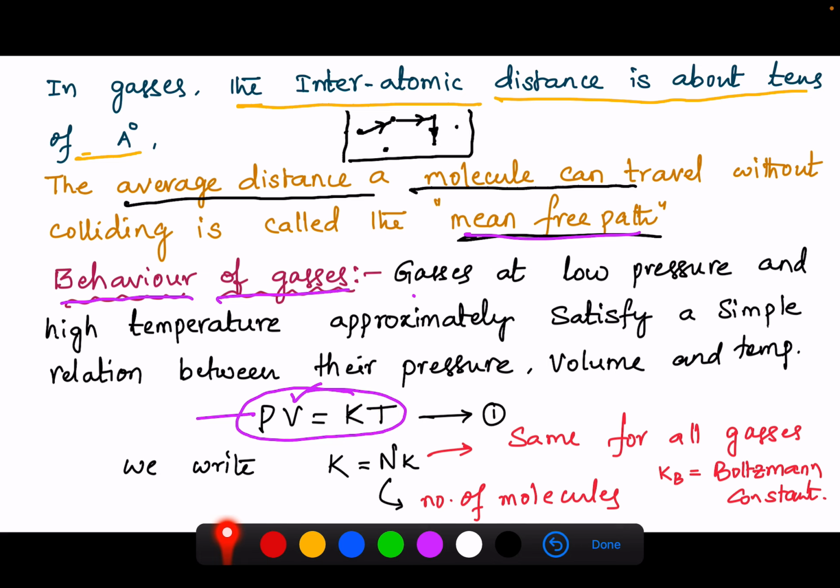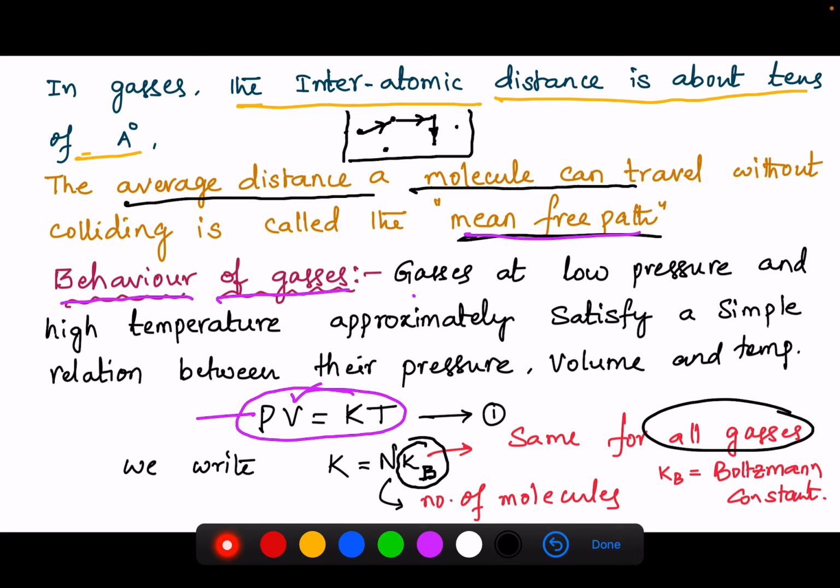We write K = N Kb, where N is the number of molecules and Kb is the Boltzmann constant. Theories and experiments suggest that this Kb value is the same for all gases.